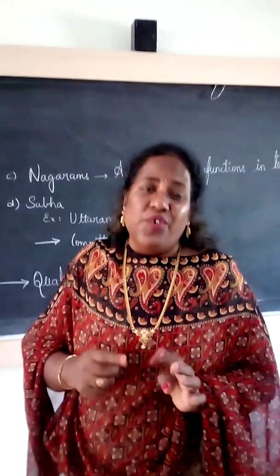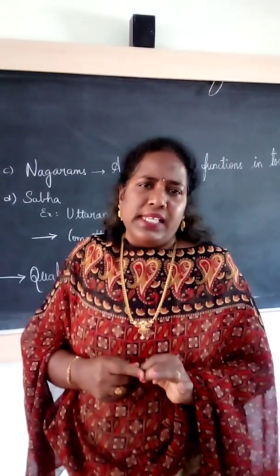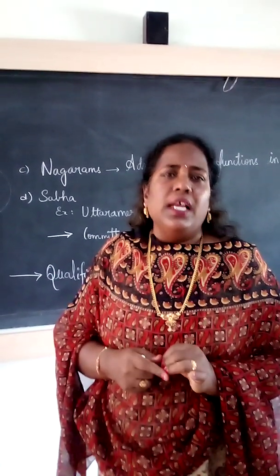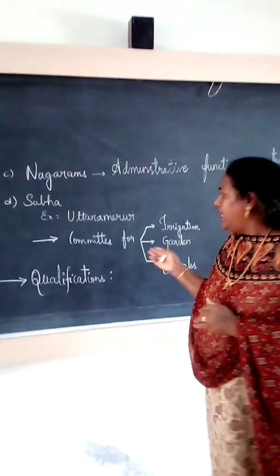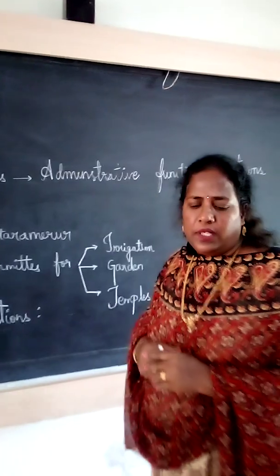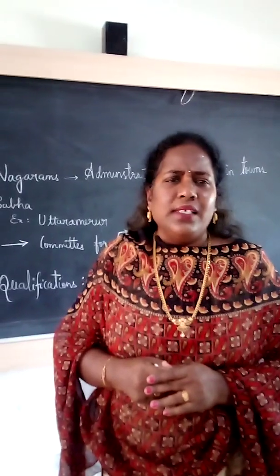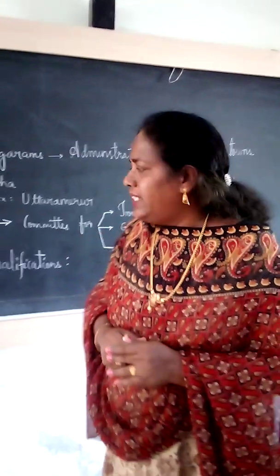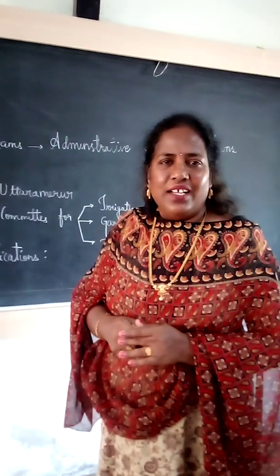Next, he should own a house. Next, age between 35 and 70. Next, he should be well versed in the administration. He has to know the administration, so after selecting, he knows how to maintain his committees. That administration should be honest, he cannot cheat others. The administration is truthful. Like that it should be. Another one is he should have knowledge of the Vedas.